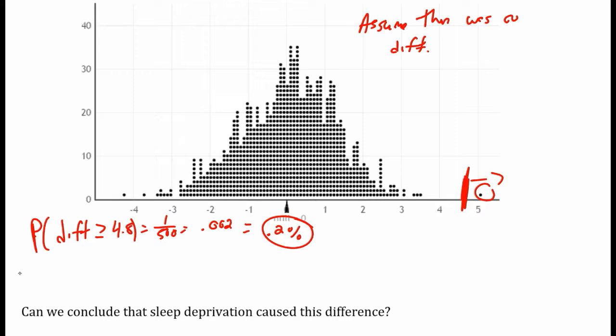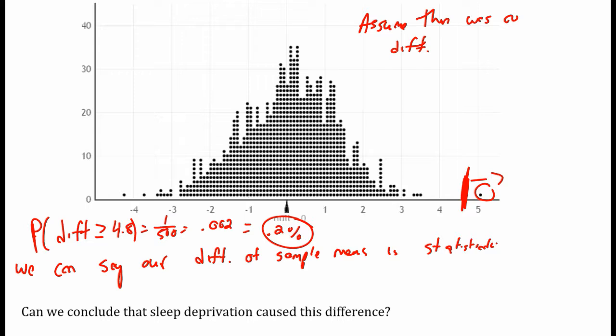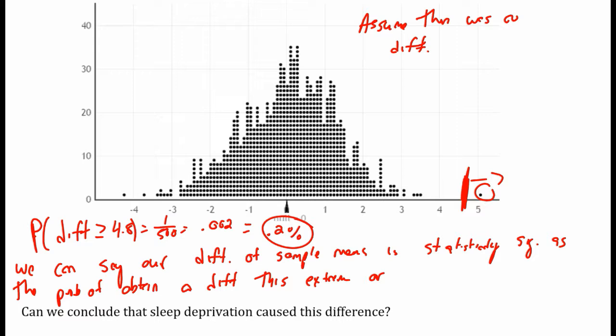So we can say our difference of sample means is statistically significant as the probability of obtaining a difference this extreme or more, assuming there was no difference, is only 0.2%. This did not happen by chance.